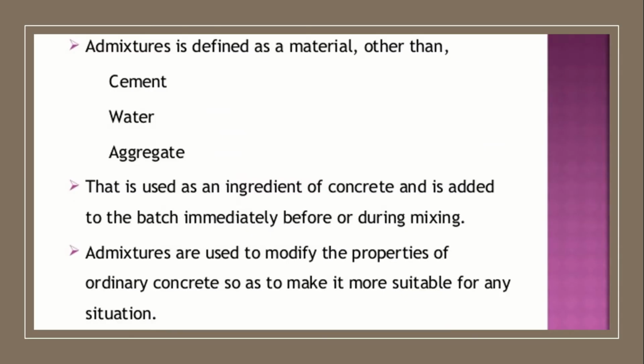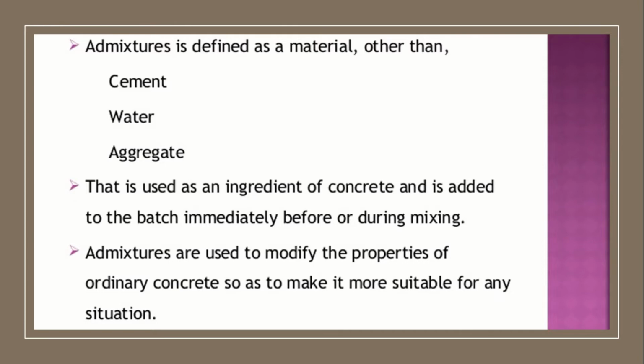As we know, an admixture is defined as a material other than cement, water and aggregate. In concrete we will be using cement, water and aggregate, but in spite of all these, we will be adding admixtures also.